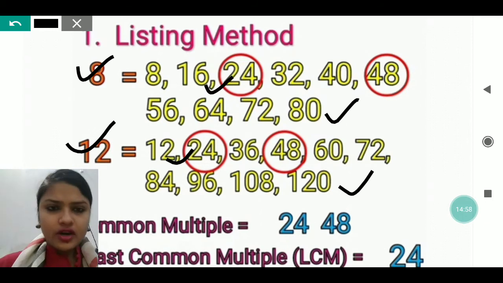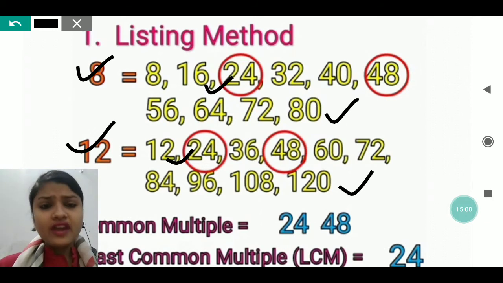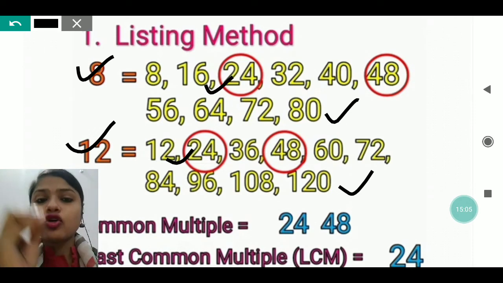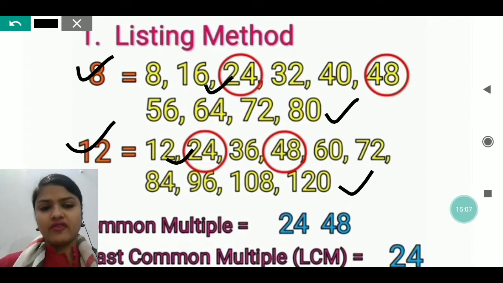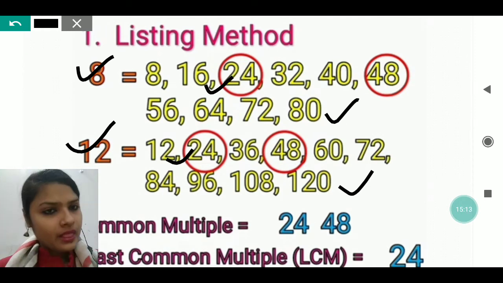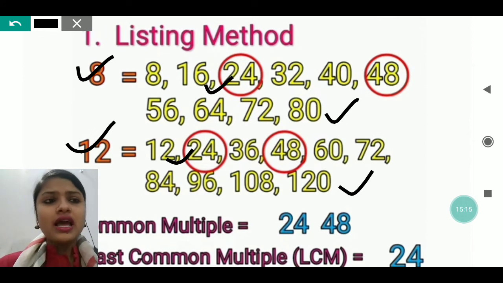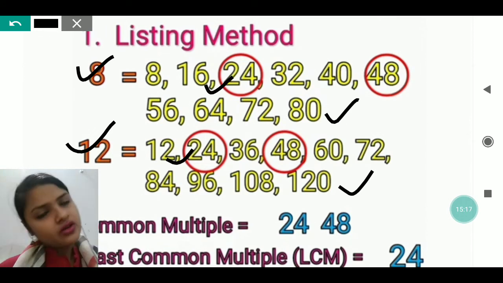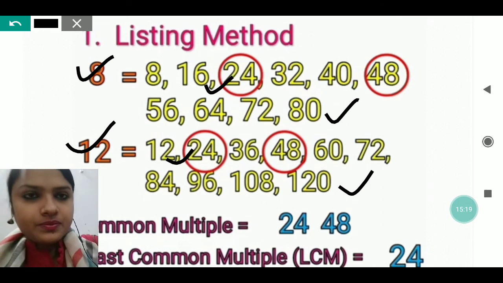No need to write 48, because 48 we are getting after 24, and we have to find the least common. The lowest one is 24 only, the common which we are getting in both the numbers, as 48 is bigger than 24 and is not the least. That is why we are not writing it down.